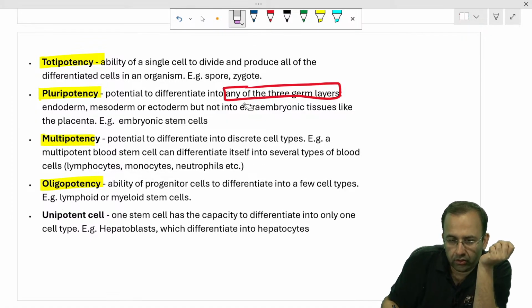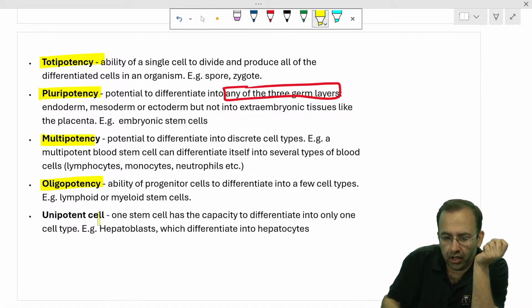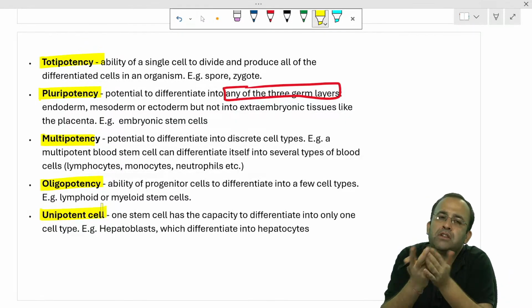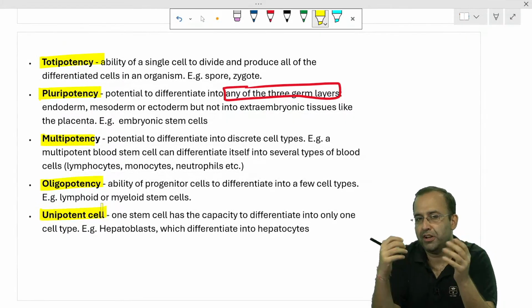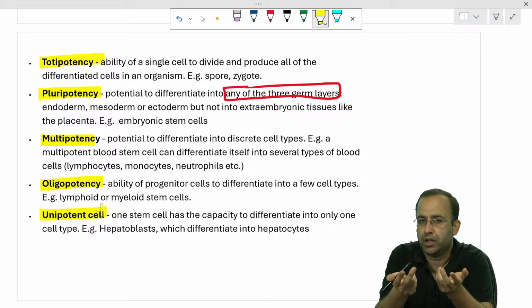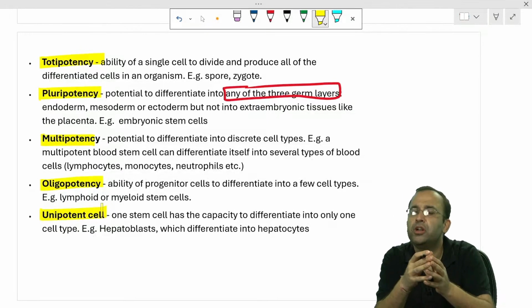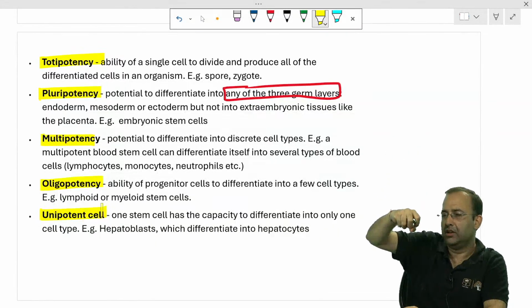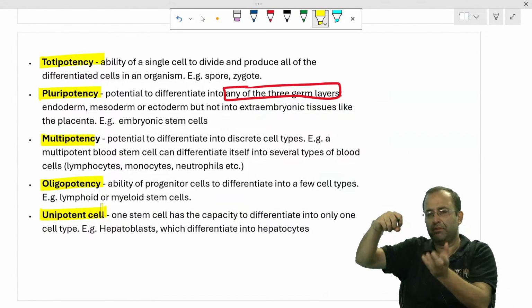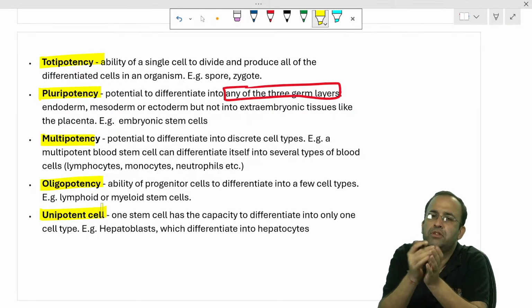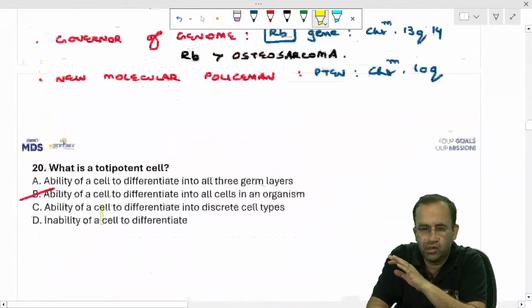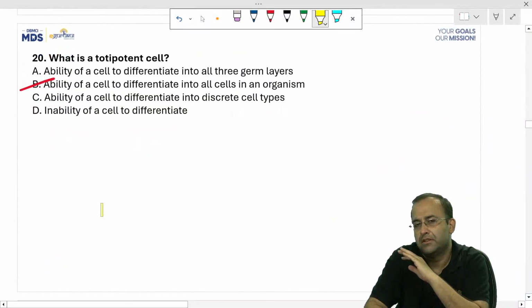And lastly is unipotent, where it is the ability to differentiate only into one cell. Hepatoblast will only form hepatocyte. So totipotent into all, pluripotent, all three germ layers. Multipotent, many, like blast. Oligopotent, lymphoid blast or myeloid blast, meaning they are able to differentiate into few cell types. Unipotent is only one. This was with respect to the potency of cells.